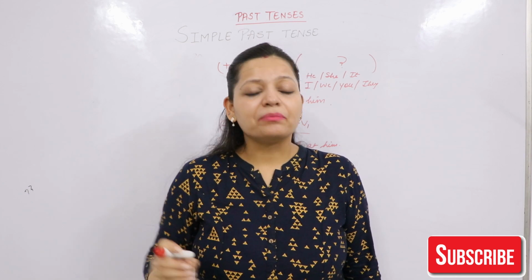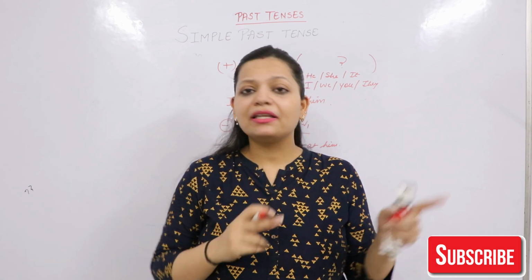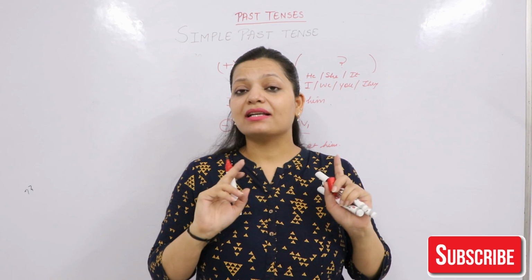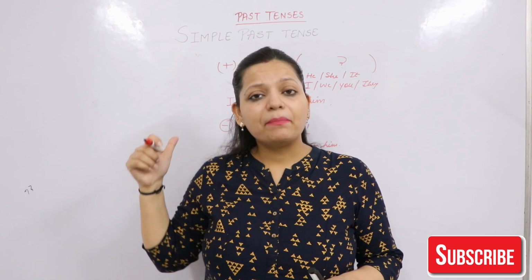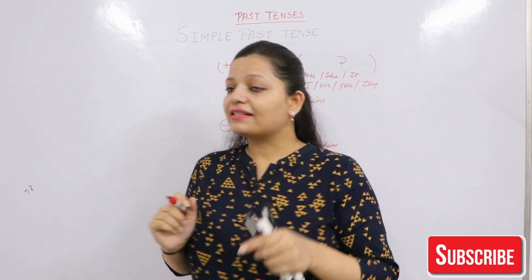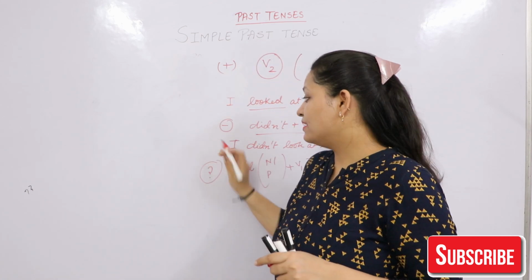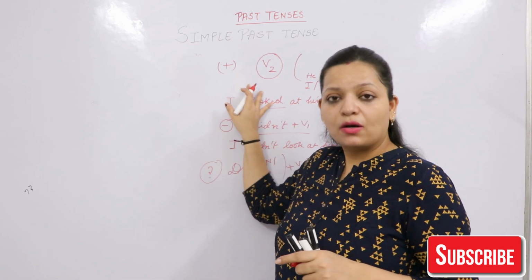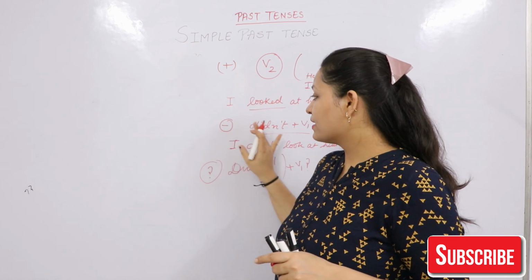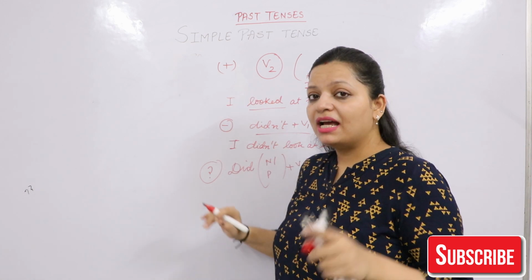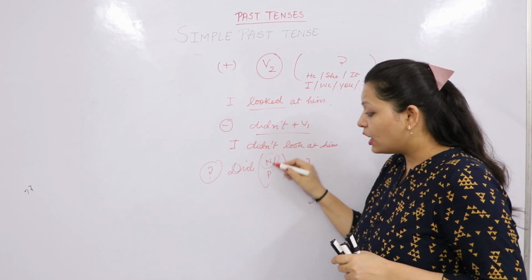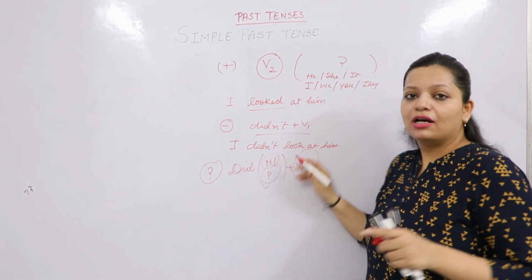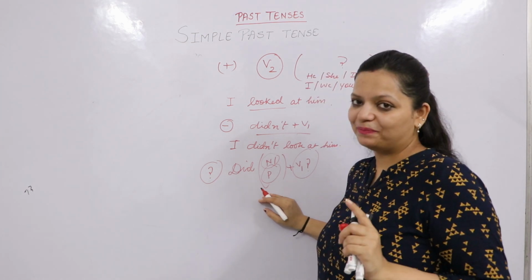The recap is simple. Any activity happened in the past, ended in the past and that is not now happening, that is simple past tense. Cases are for positive, negative and question. For positive, verb second form, negative didn't followed by verb first form and question is did. After that any noun or pronoun and verb first form.